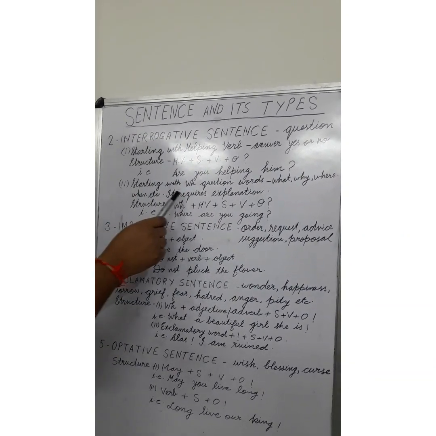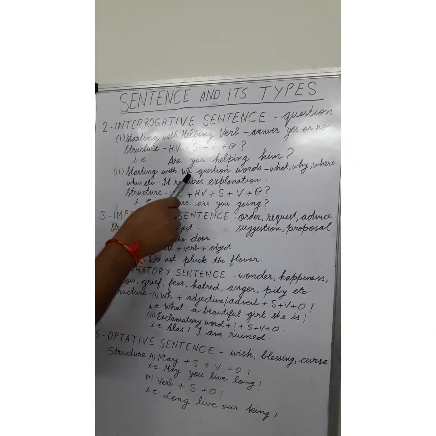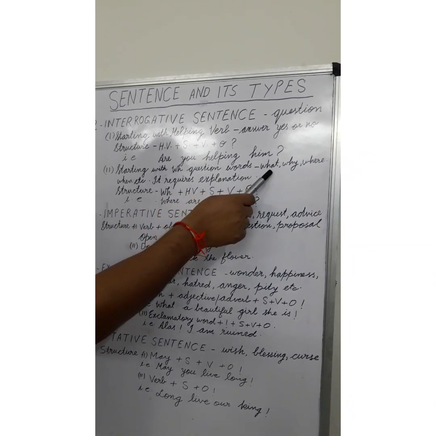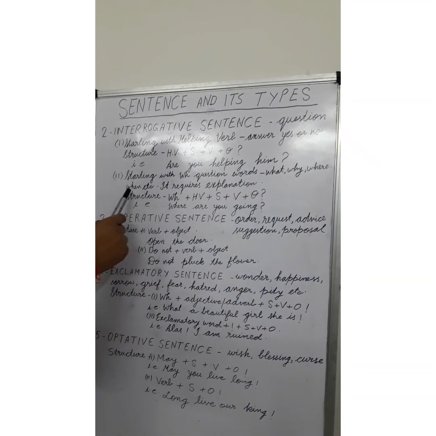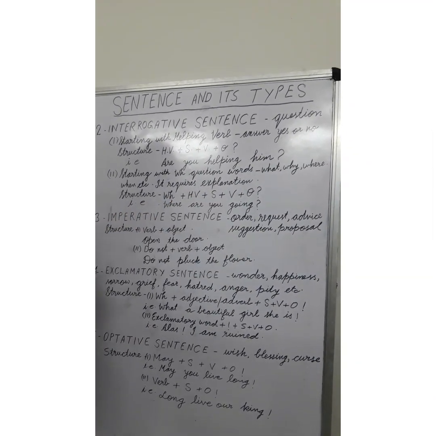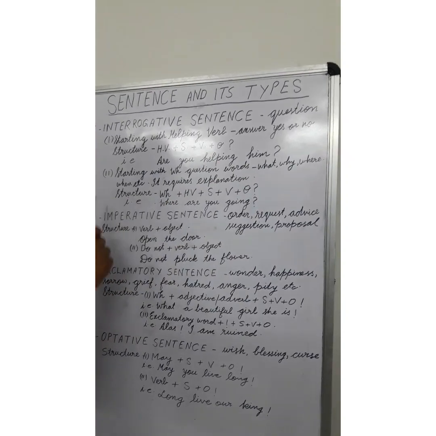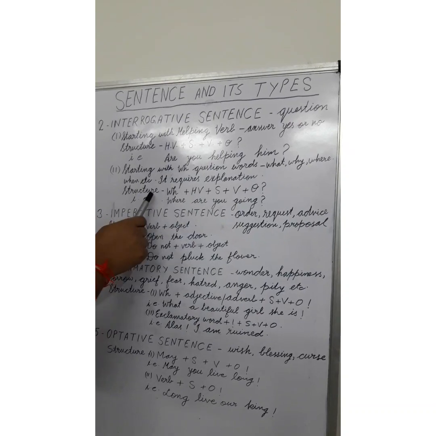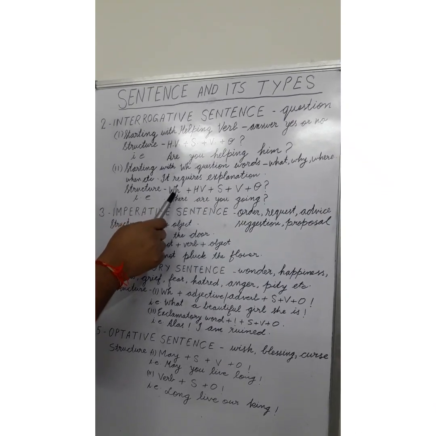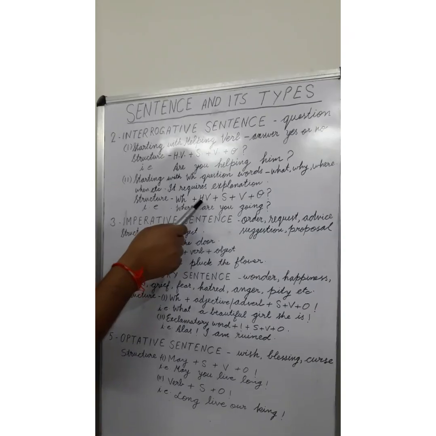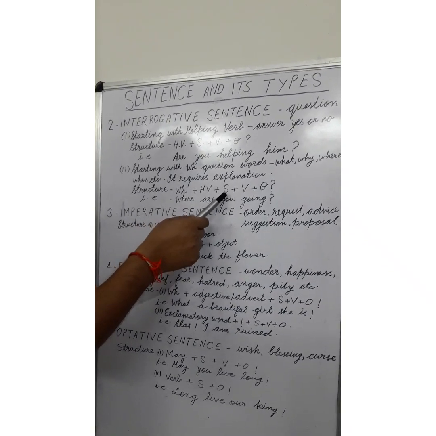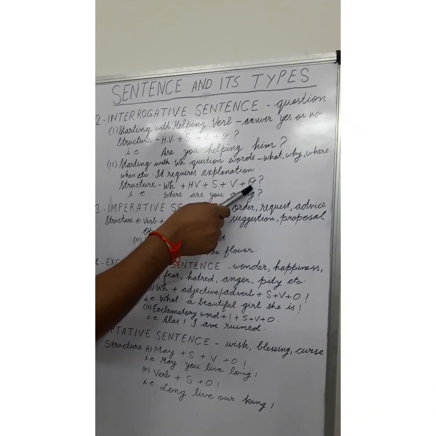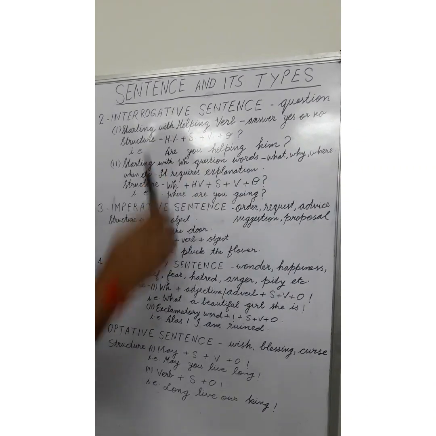The second type of interrogative sentence starts with WH question words. What are the WH question words? What, why, where, when, etc. are called WH question words. So these start this type of question. Here look at the structure. First we use WH question word, then comes helping verb, then comes subject, then comes verb, and at the end object or other things, and also a question mark at the end.